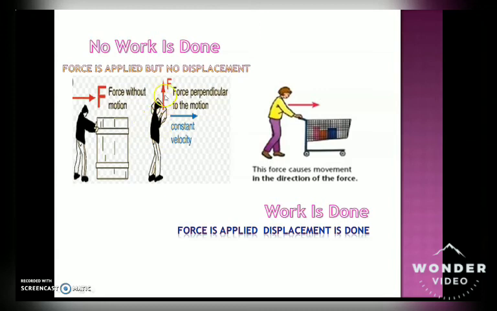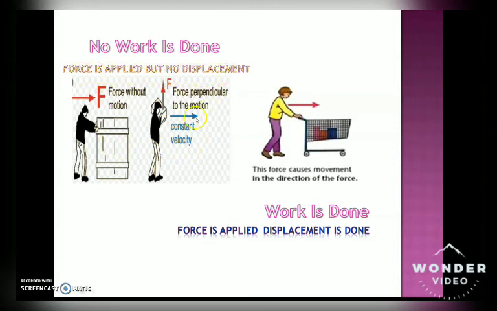Force is in the upward direction. Force is perpendicular to motion and he is moving with a constant velocity. See two things: in the first picture he is pushing, but the box is not moving. In the second picture, he is lifting the box and moving. In both cases force is applied, but there is no displacement.